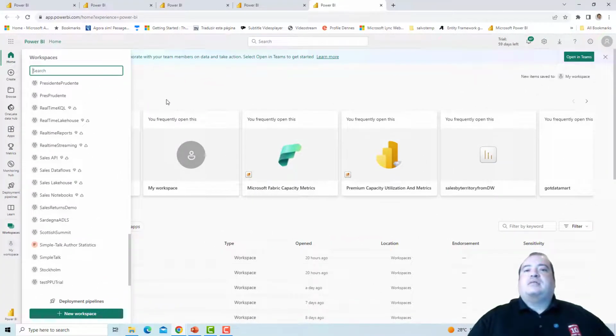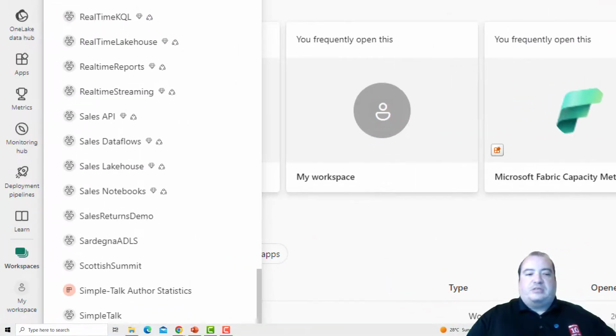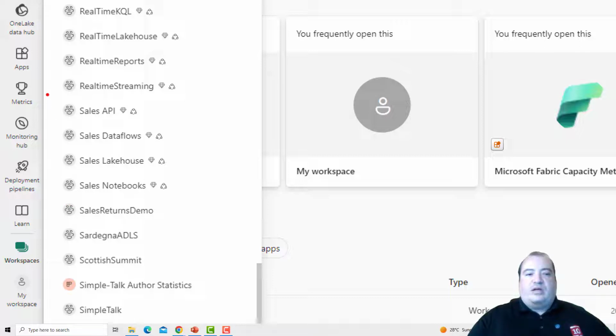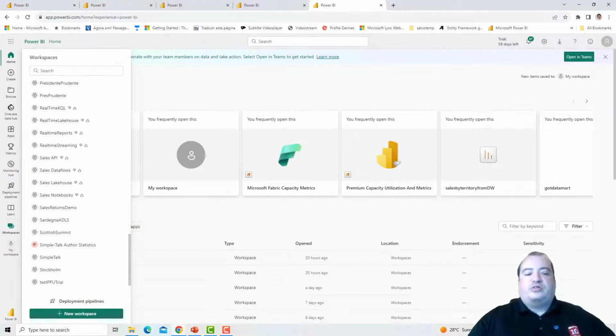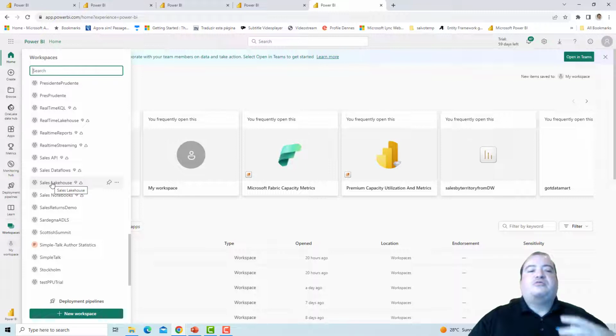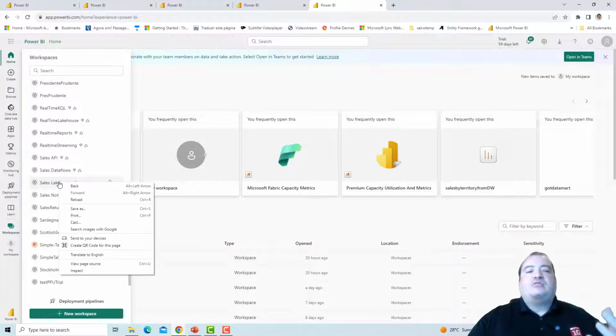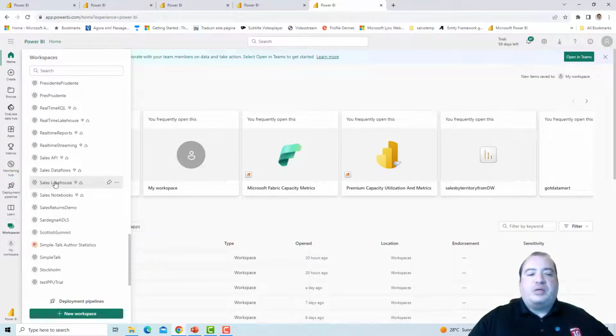A better scenario is the scenario that I built for my sales example. Take a look at these workspaces. I have sales data flows, for the data flows, sales lakehouse, sales notebooks. The types of objects to handle the sales domain are isolated in their own workspace.